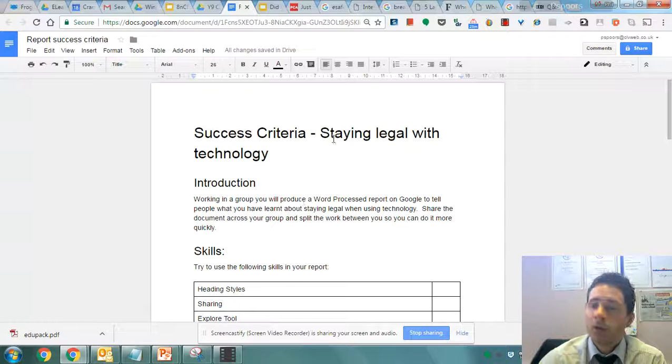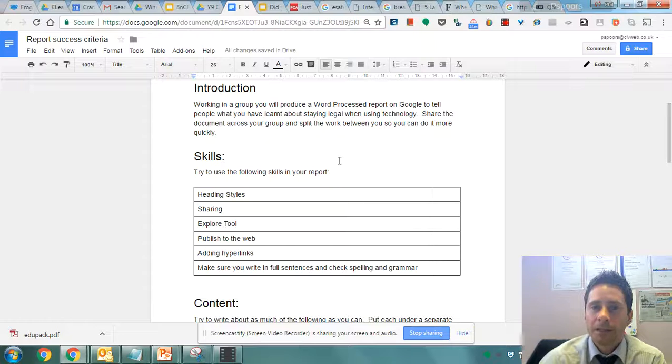So it's going to mean everybody in the group pulling their weight and doing their bit to add to the document. Now, you will already know how to share, and I'm sure you can do that using the share button up here. I'm going to show you some of the other skills that I'm asking you to do in this task. So in the success criteria, here is the skills table. I'm asking you to use heading styles, sharing, which, like I say, you probably know how to do, the explore tool, how to publish your report to the web, add hyperlinks, and then, as we would expect for gold quality work, we'll be expecting you to write in full sentences and check your spelling and grammar.